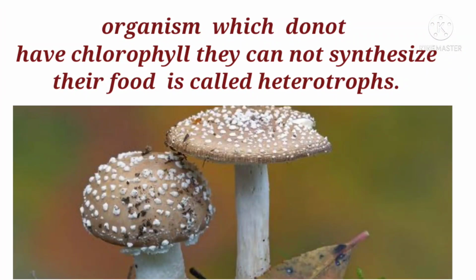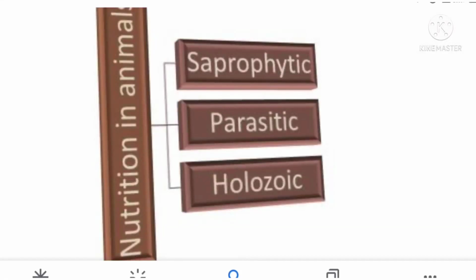But how do they get their food? Yes, children. Organisms which do not have chlorophyll cannot synthesize their food. They are called heterotrophs. Heterotrophic nutrition is of different types, based on how they obtain their food from other organisms. Let us learn about them.